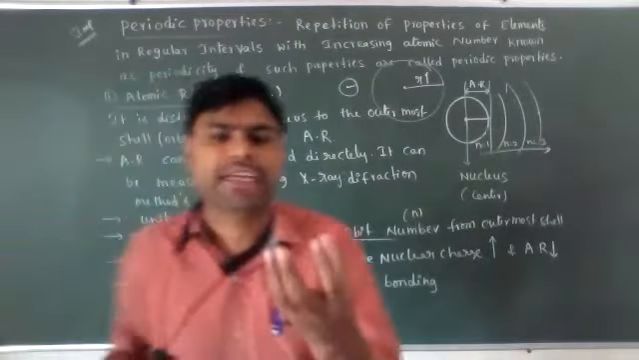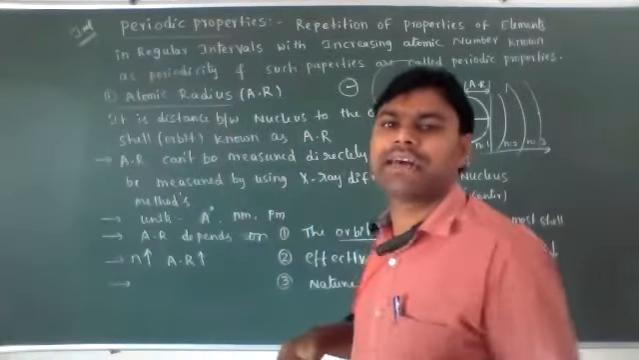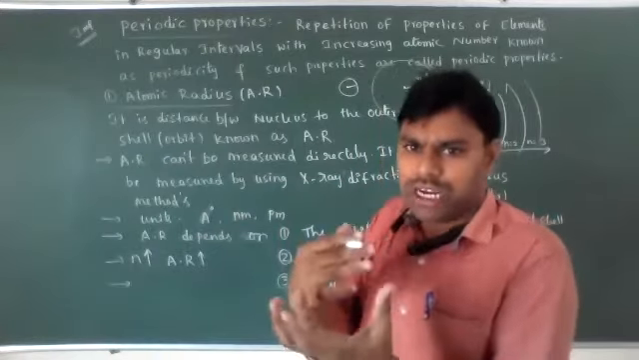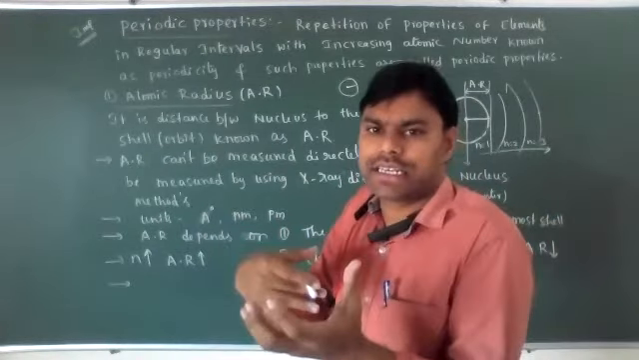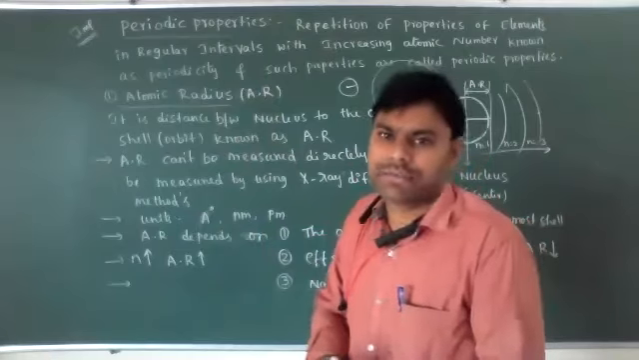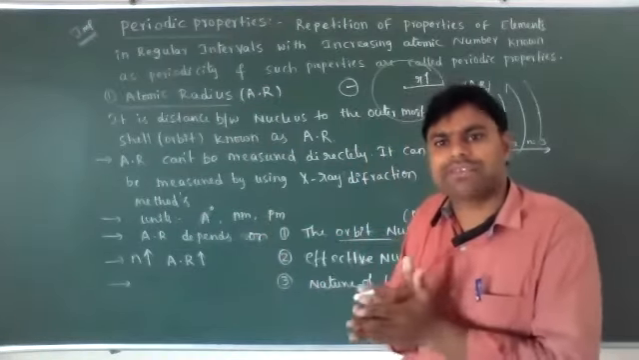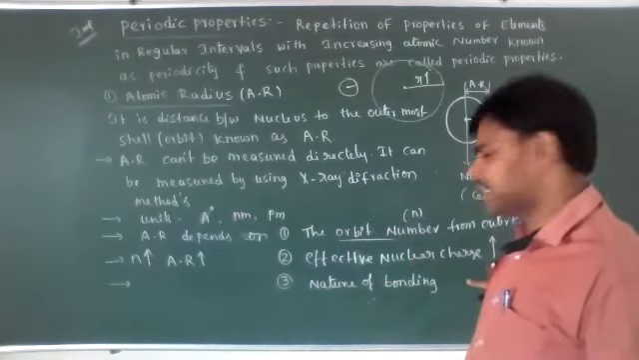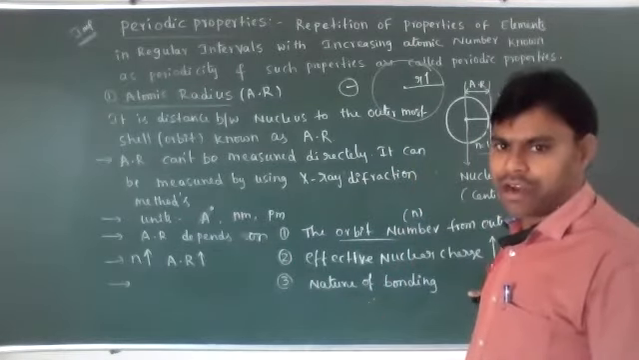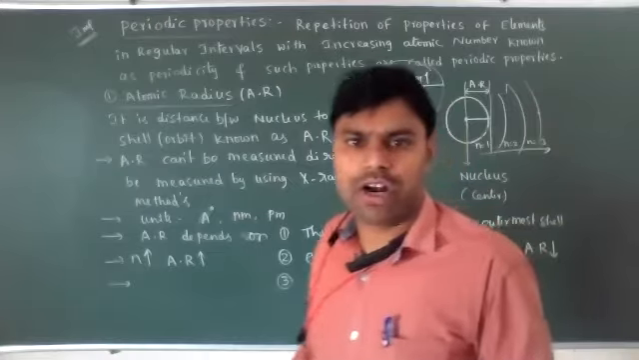The second one is effective nuclear charge. What type of charge is present in the nucleus? Positive charge. If the effective nuclear charge increases, it means the number of protons increases. Then automatically the atomic size or atomic radius will decrease. That is what is written here. Now the third one is nature of bonding.